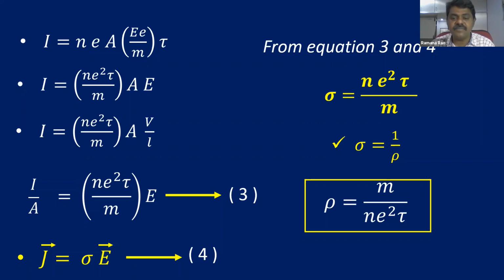Right, children? So this is the formula for resistivity. Our concept is deriving Ohm's law from drift velocity. So this is Ohm's law. Equation 4, J bar is equal to sigma into E bar, is Ohm's law. So we derived Ohm's law from the concept of drift velocity. Right?